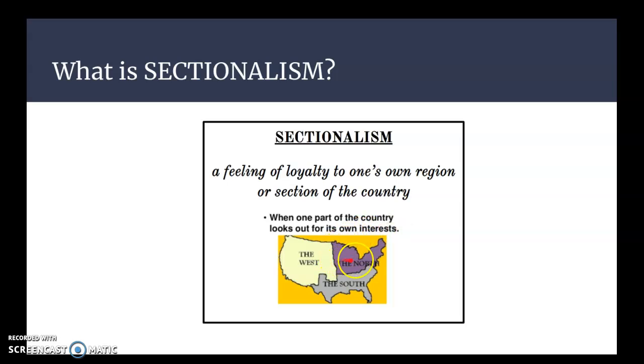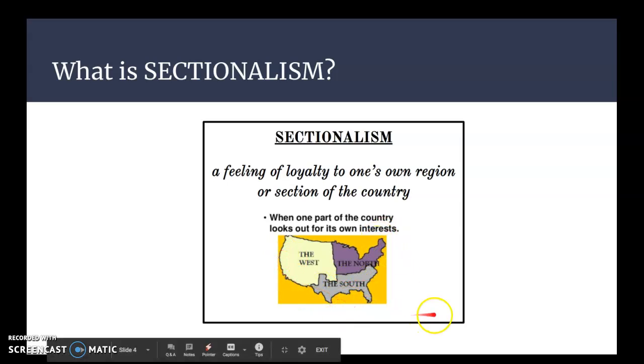So there are a whole bunch of regions in the country. We typically live in what you could call the upper Midwest. Some people call it the Great Lakes region. If you remember from when we did the colonies earlier this year, up here east of New York is called New England. We have the South, we have the West, several different regions in this country.